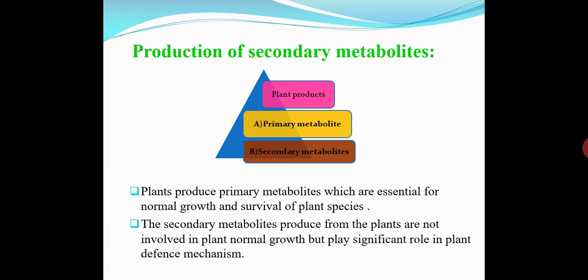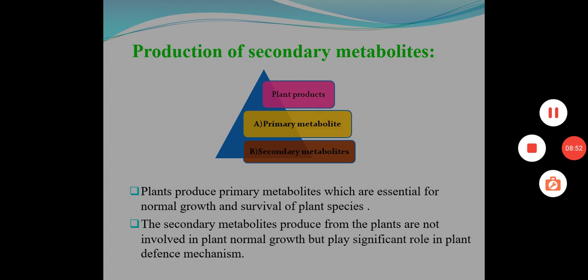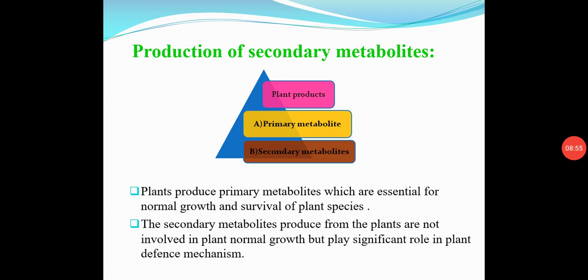Next, production of secondary metabolites. Plants produce two types of metabolites: primary metabolites and secondary metabolites. What are the roles of primary metabolites? Plants produce primary metabolites which are essential for normal growth and survival of the plant species, that is, normal growth and maintenance of the plant.